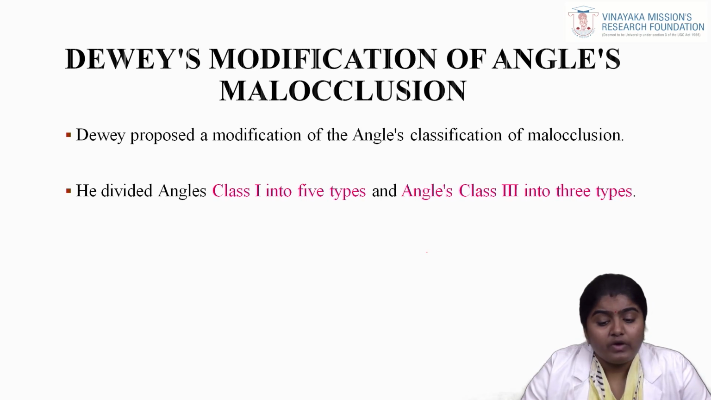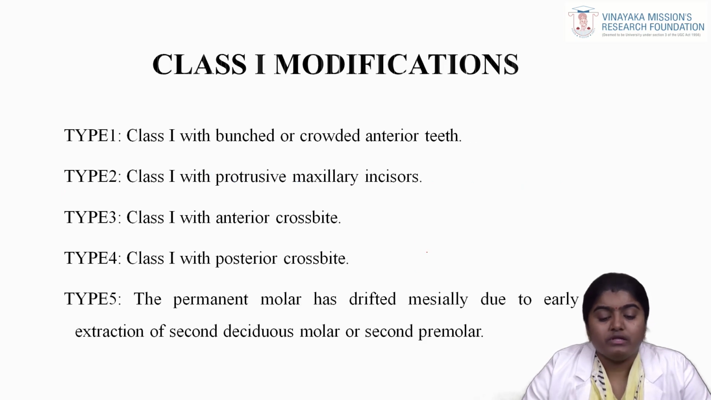Next, Dewey's modification of Angle's malocclusion. Here they have proposed the modification which is based on class 1 into 5 types and class 3 into 3 types. First we will see what is class 1 modification based on the 5 types. Type 1, that is class 1 with bunched or crowded anterior teeth, and type 2, class 1 with protrusive maxillary incisors, and type 3, class 1 with anterior crossbite, and type 4, class 1 with posterior crossbite, where type 5 is that the permanent molar has drifted mesially due to early extraction of the second deciduous molar or second premolar.